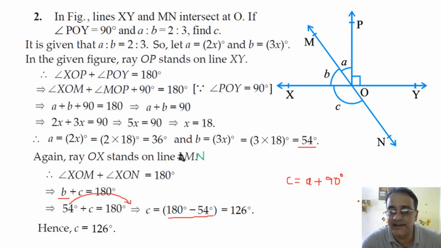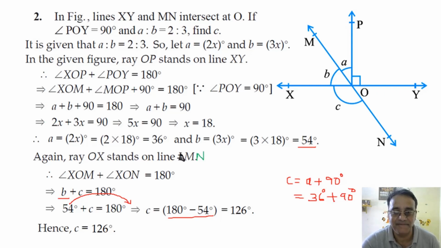And what is the value of a? 36. Right, 36 plus 90. What is 36 plus 90? 126. Right. So दोनों में कौन सा मेथड इजी है?